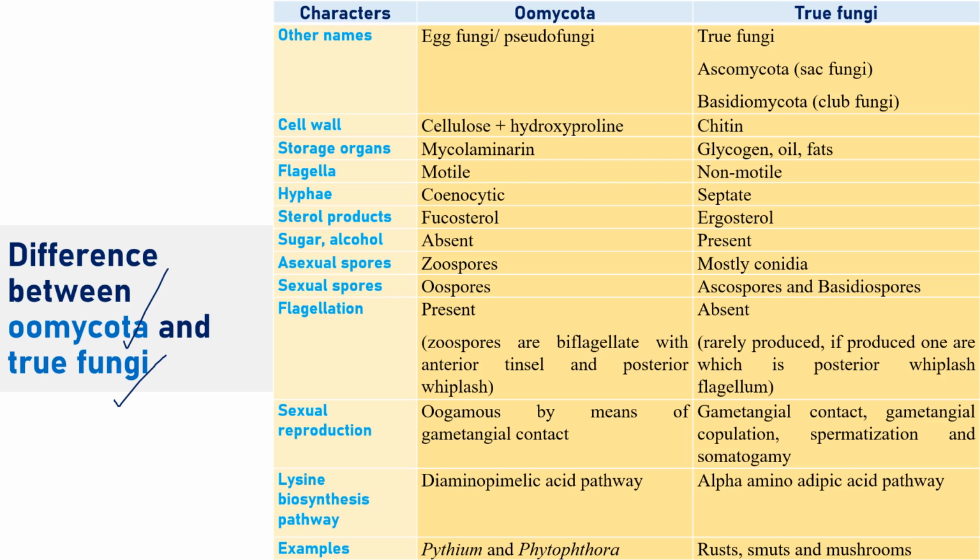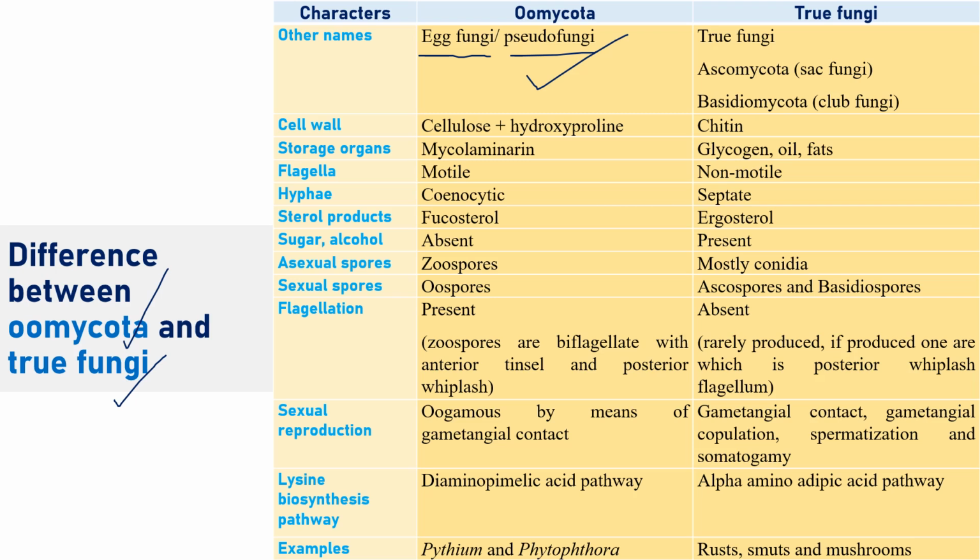So here I divide into two, that is Oomycota and true fungi, like Ascomycota or Basidiomycota. Now see the general comparative differences. Other names: Oomycota is also known as the egg fungi, and also known as the pseudo fungi. The reason is that in Oomycota they produce a sexual spore as an oospore, right? The oospore looks like an egg. That's why it's called egg fungi. Why is it called a pseudo fungi? Because it's not a true fungi, it's a fungi-like organism. Pseudo means not true, like false, we can also say.